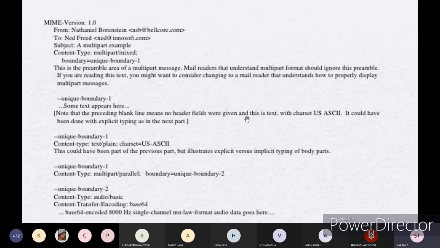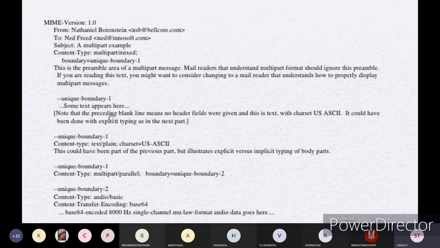Okay, then unique boundary 1, one more boundary, some text appears, meaning whatever text you have written there as the main message will appear here. Note that the preceding blank line means no header fields were given, and this is text with characteristics of US ASCII; it could have been done with explicit typing as in the next part.